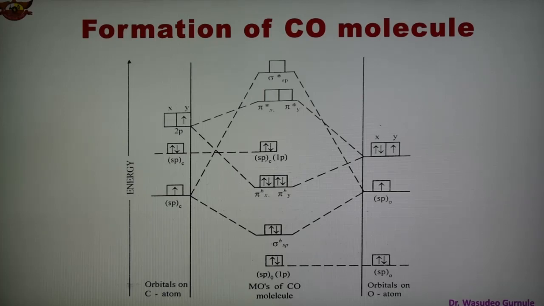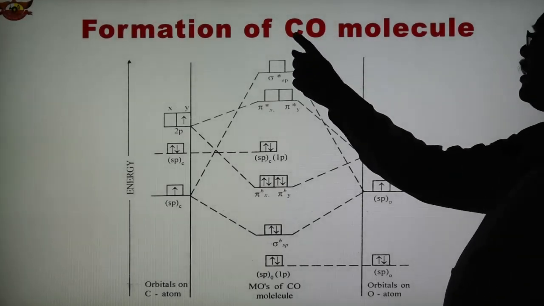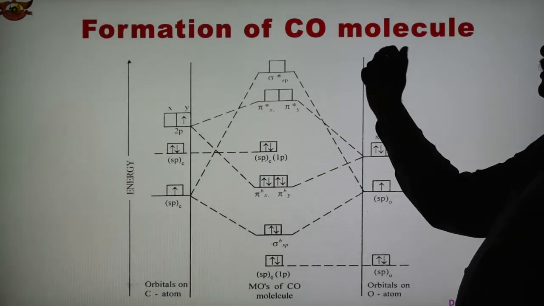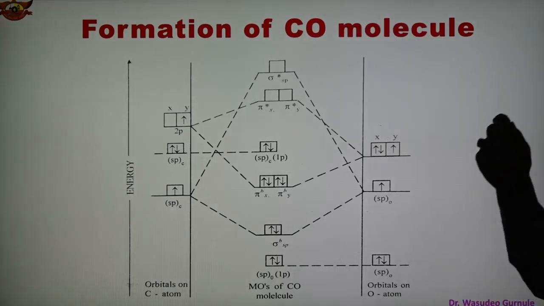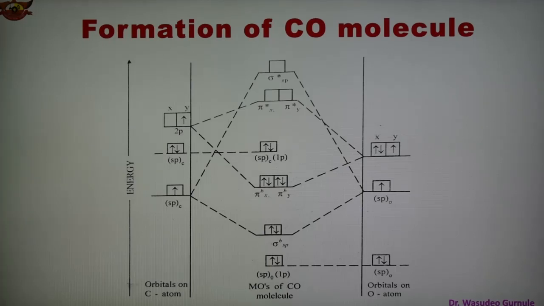And in case of this, as we know, there are two atoms, carbon and oxygen, in the CO molecule. Carbon has atomic number 6, oxygen has atomic number 8. So we can write the configuration of CO molecule, and this is the diagram suggested by Coulson.